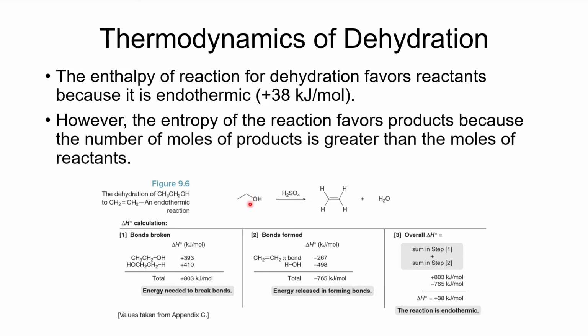because if we look here, we've got one molecule on the left side and two molecules on the right side. And those two molecules on the right side means that the entropy of this system increases even though it is endothermic. So we can control this reaction by increasing the temperature, and that will help to drive the reaction to the right.